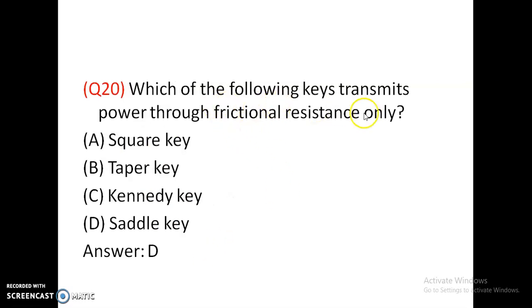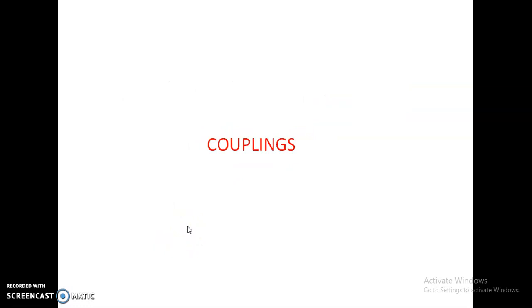Which of the following keys transmits power through frictional resistance only? Square key, taper key, Kennedy key, saddle key. Saddle key transmits power through frictional resistance only. Option D is correct. Couplings.